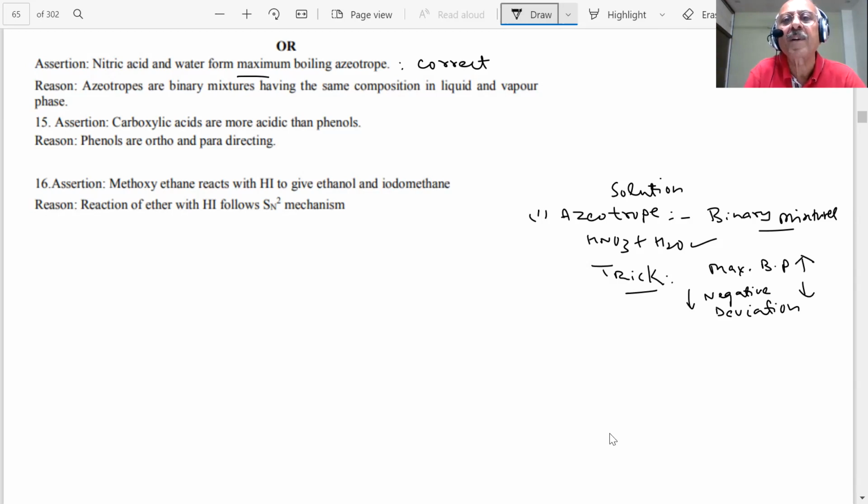So this is a correct statement you are saying. Azeotropes are binary mixtures having the same composition in liquid and vapor phase. Is it the correct statement? Yes, sir, it is correct. It is also correct, student. Is this the reason that they form maximum boiling azeotropes, student? No, sir, this is not the reason. Not the reason for the assertion. Then what is my answer, student? B. So here the answer of this is B. Okay.